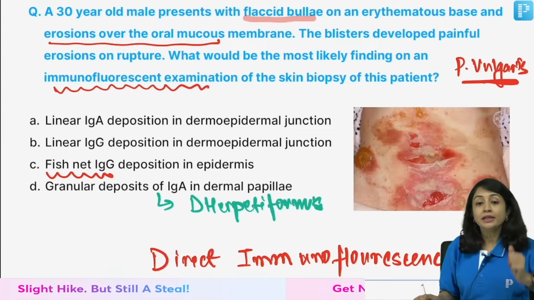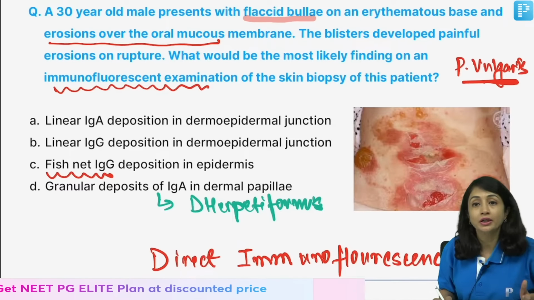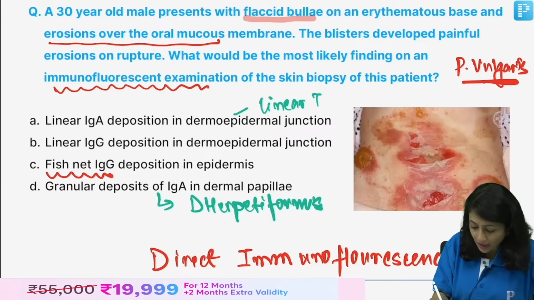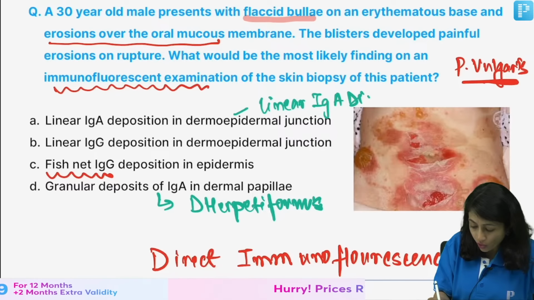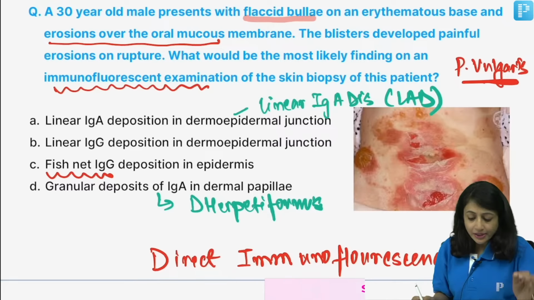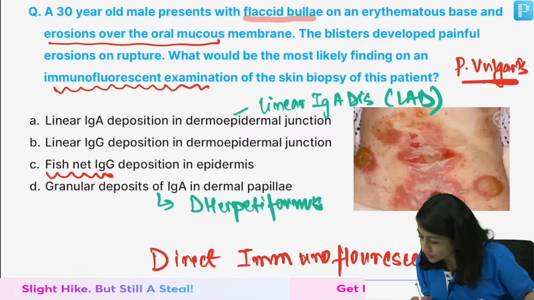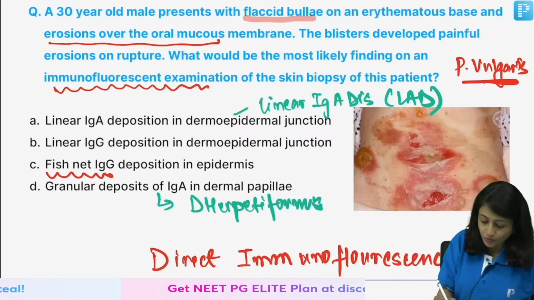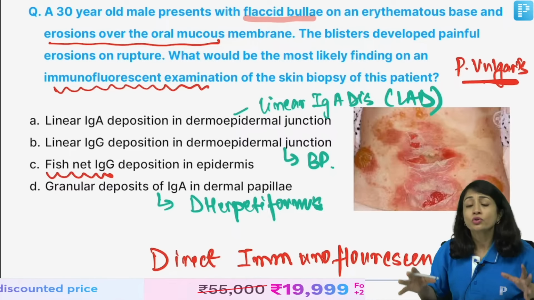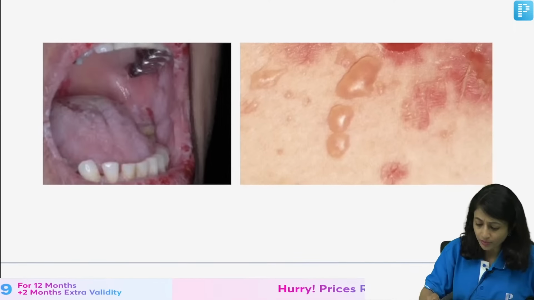Then linear IgA deposition, option A. Linear IgA deposition in the dermoepidermal junction is seen with linear IgA disease, also called LAD. Linear IgG deposition in the dermoepidermal junction. So, a lot of you are telling me for other options. For option B, it is bullous pemphigoid. So, these are all important DIF findings. I will quickly go through this important topic.